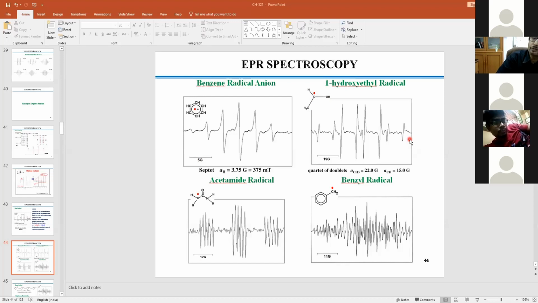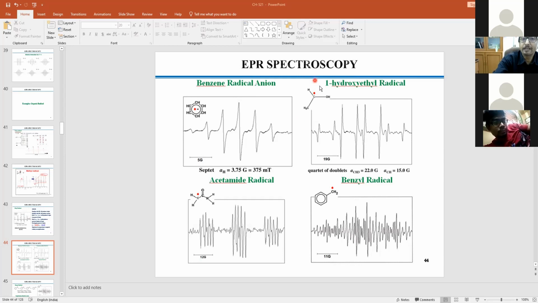Or one could argue that I do not know the exact resolution of this instrument. The instrument is not enough to resolve the weak interaction in that right-hand side direction. So what I'm trying to say is that if I consider this carbon center is equally active around the molecule, then it should have given us at least 16 lines. But we are getting 8 lines. Now one could say, I can explain 8 lines through this direction.